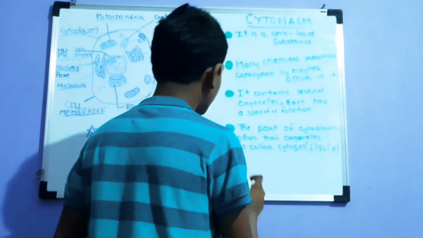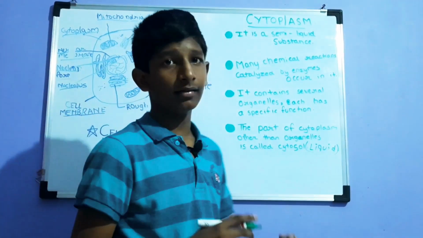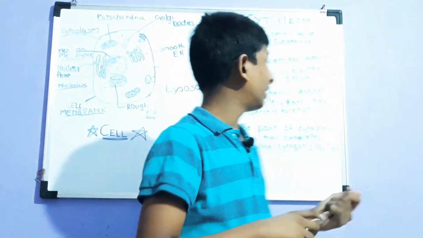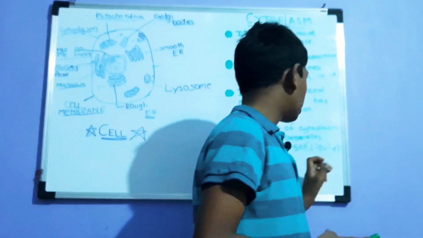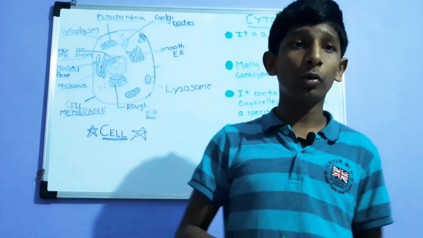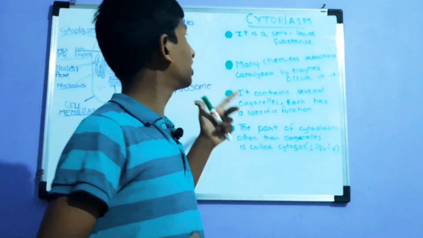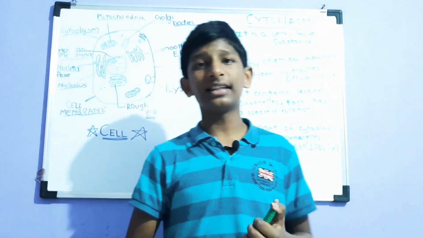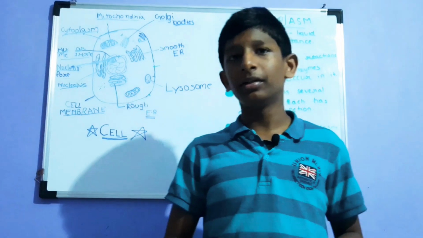I mean watery, and it has water. That's what liquid means. Yeah, that's it for cytoplasm. There are no other functions or features as such in cytoplasm. Next we'll move to nucleus.